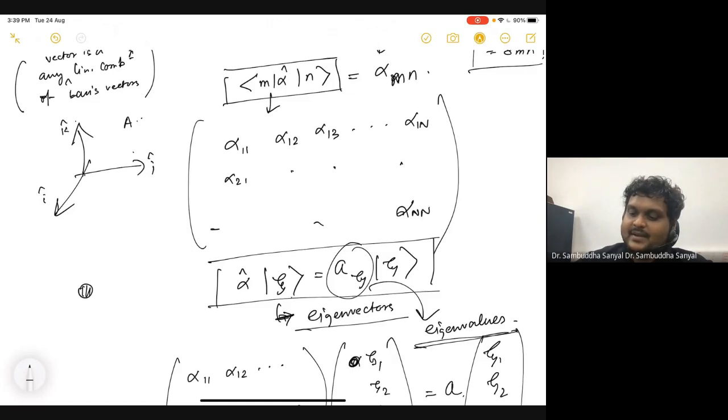If I apply a matrix A, let me call it A such that I am not biased. It need not be a rotation, it can be some arbitrary operation.